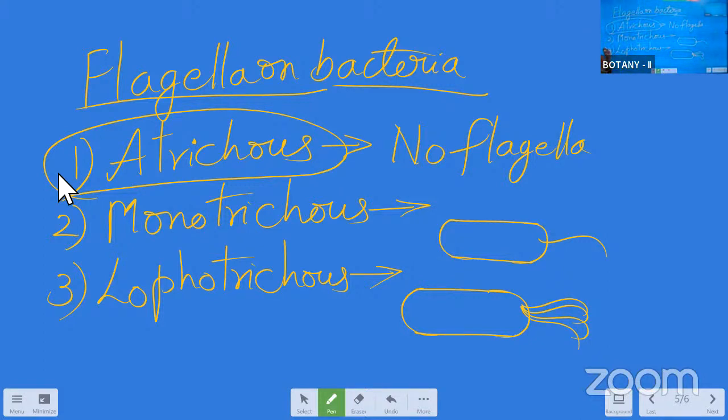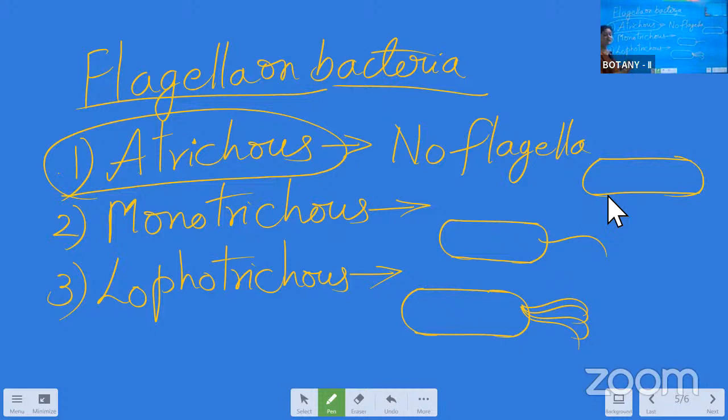Trichous means flagella. So atrichous, if the bacteria does not have any flagella. Monotrichous, one flagella at one pole. No need of writing complete sentence also. Atrichous, no flagella, and draw the one rod-shaped bacteria. Diagram over, explanation over. We don't want much more explanation for this. Remember, it's a very simple one.